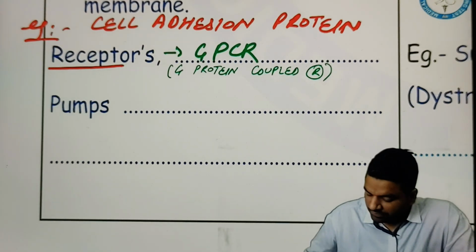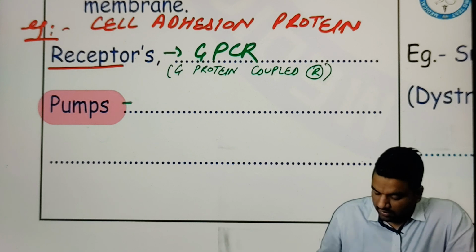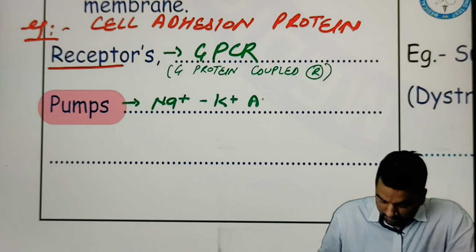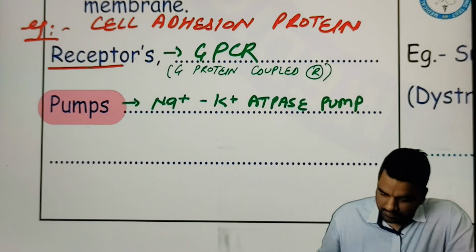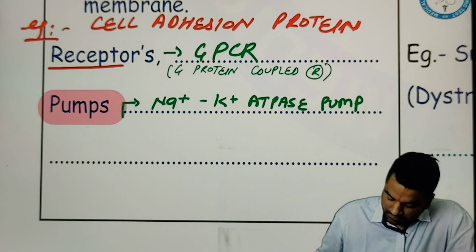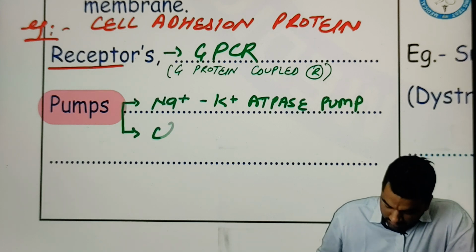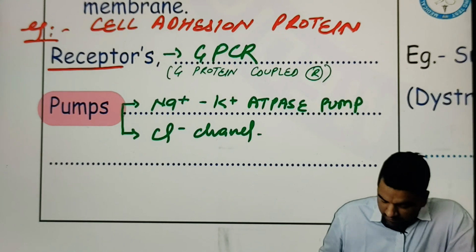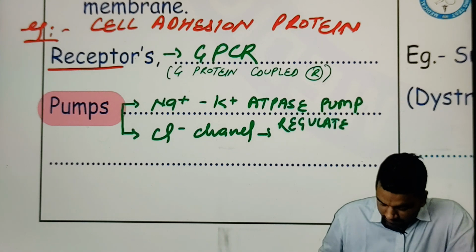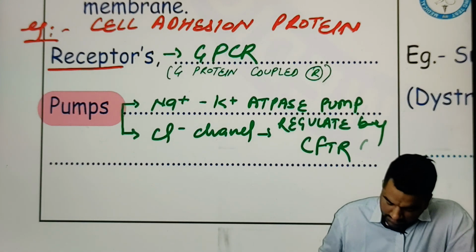Then a few pumps, like the sodium potassium ATPase pump, and a channel, the chloride channel, which is regulated by the CFTR gene.